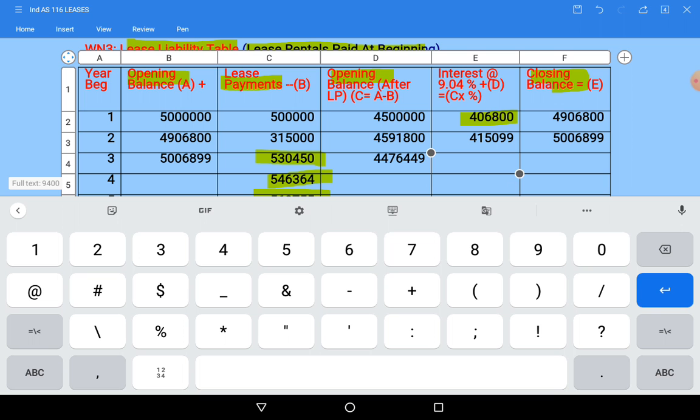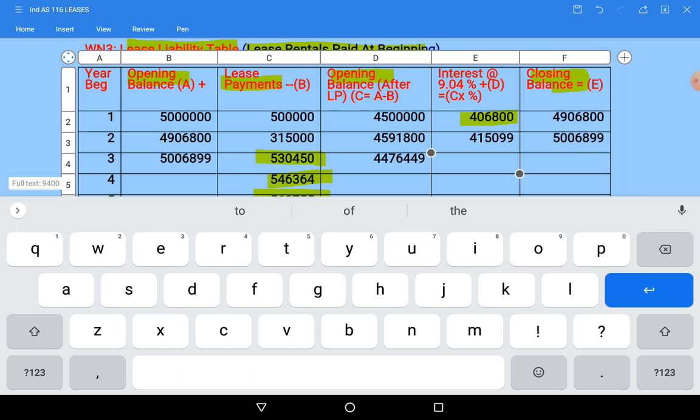Interest has become 4,04,671 rupees. So take the value in the books.